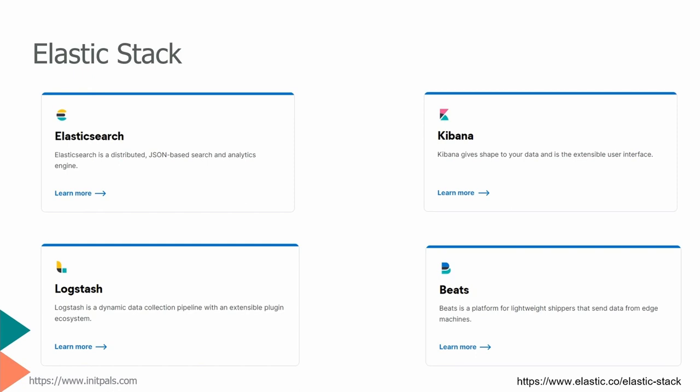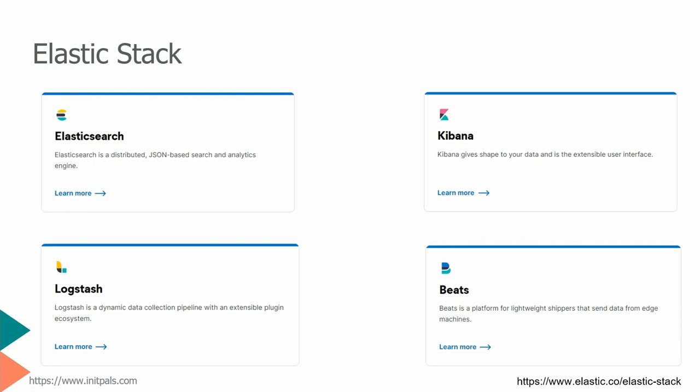Logstash is a pipeline. We can consider it a data collection pipeline. Assume that you have a database where you maintain the main data. Now you need to get the data and push it to Elasticsearch. Logstash acts as an intermediary. It has the ability to pull the data from the database and push it to Elasticsearch.